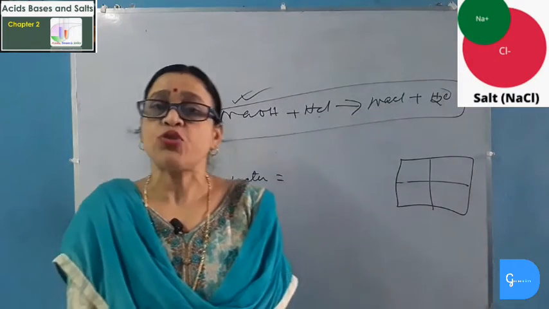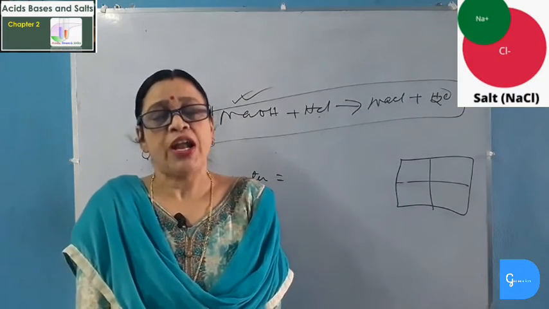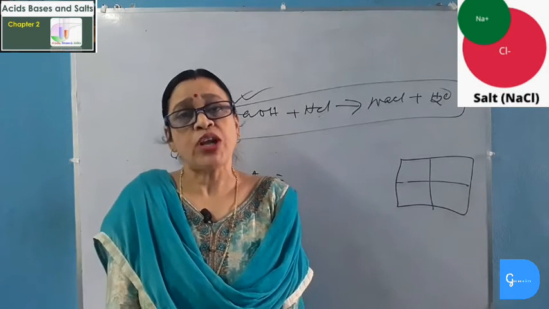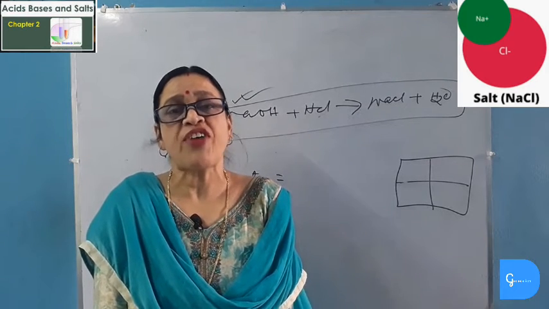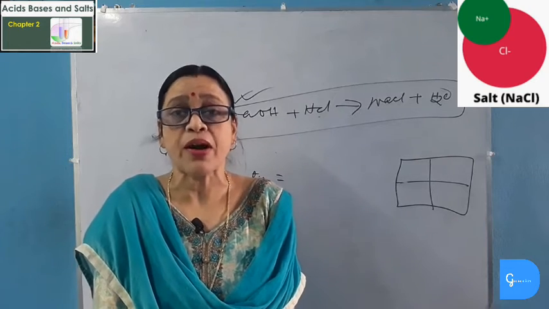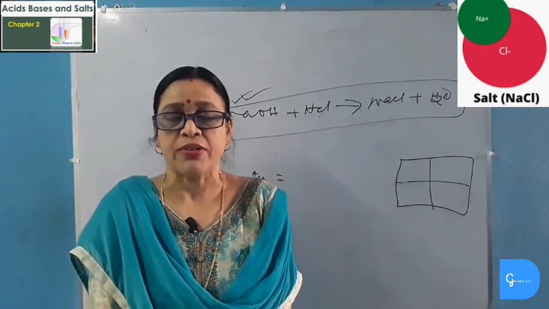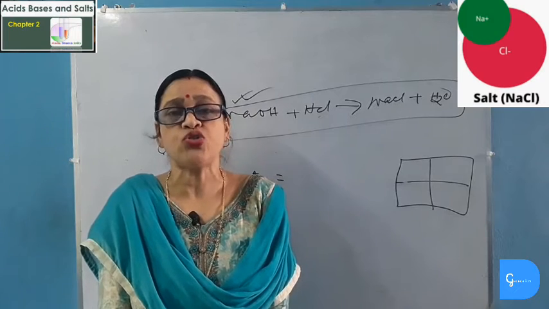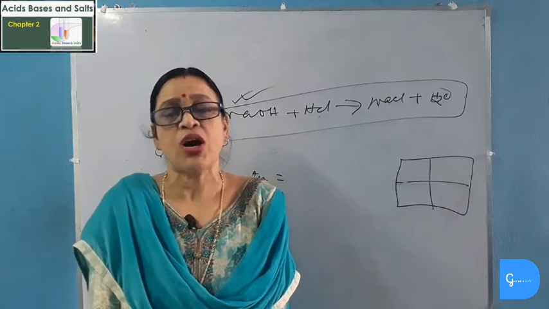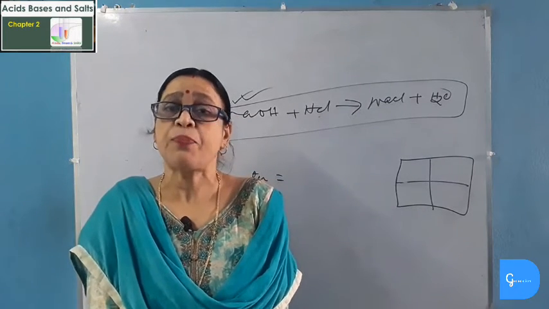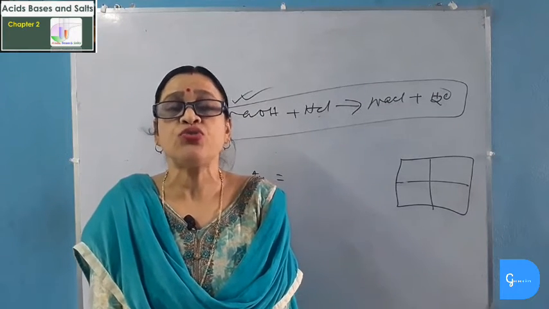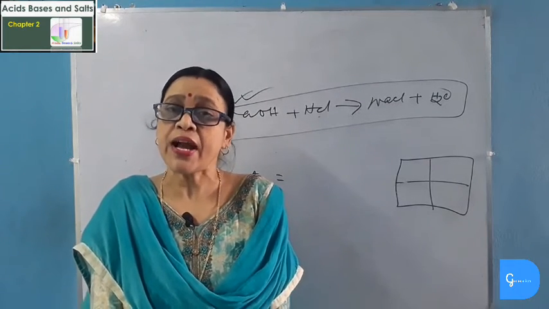Now we will find the uses of sodium chloride. Sodium chloride is used in our food as it adds flavor to our food, so we need sodium chloride in our diet. Sodium chloride is also needed in our body for proper functioning of the nervous system, muscular movement, and also for the production of hydrochloric acid in our stomach, which helps in the digestion of protein. Apart from this, sodium chloride is also used for preparing many useful chemicals in the laboratories like caustic soda, washing soda, and baking soda. Sodium chloride is used as a preservative. It is used to preserve pickles, meat, and fish. Sodium chloride is also used to melt the ice on the roadsides in many countries during winter.